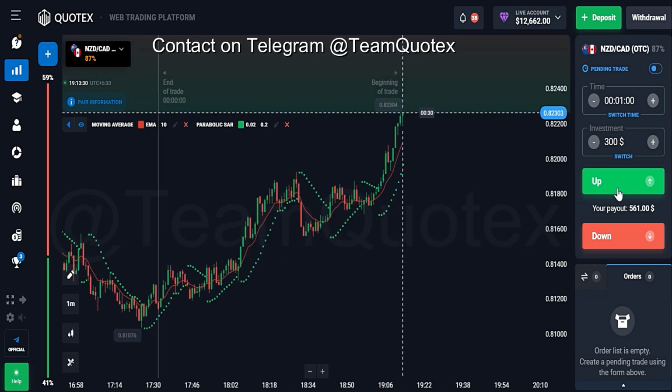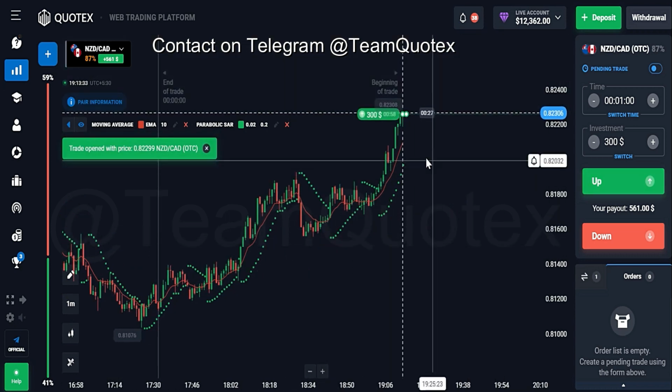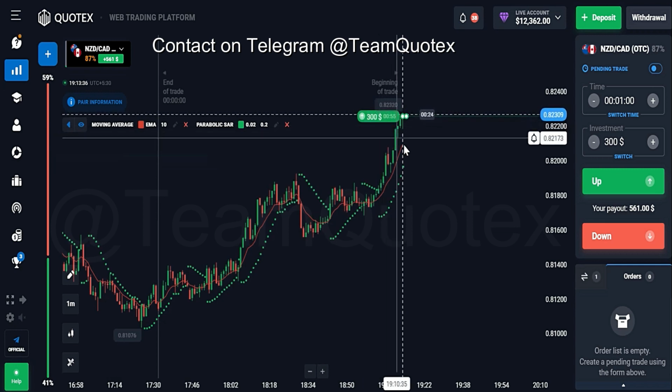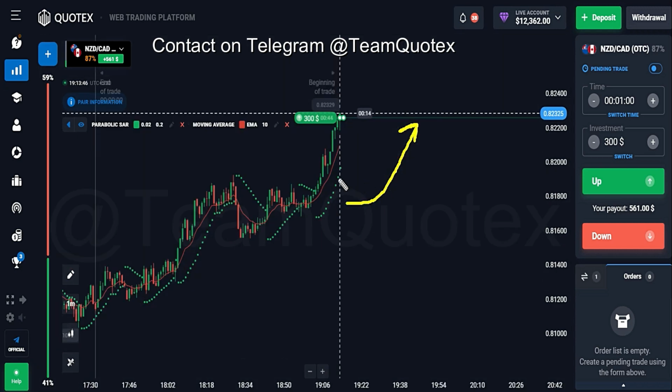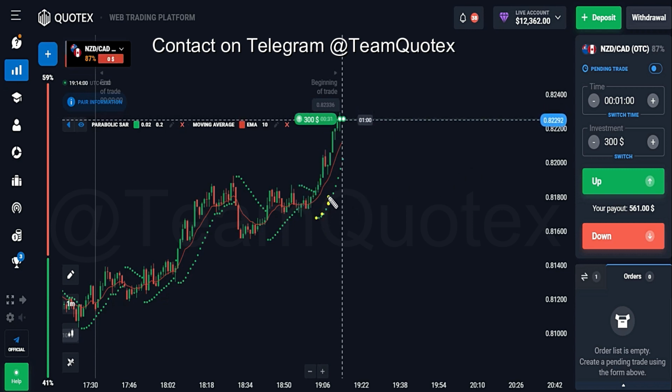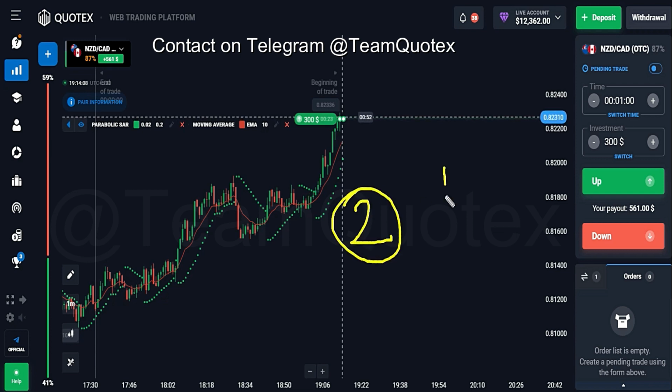So here we can try to place two trades in the upward direction, and again I took a $300 investment in the upward direction. Let's see what will be the result of this trade as well. The concept is quite easy, quite simple. This is your EMA line, which is indicating the upward trend, because we can see the position of price. Price has already crossed the EMA in the upward direction. And the parabolic dots are below the price, which also indicates an upward trend, guys. So I am getting two confirmations for an upward trend.